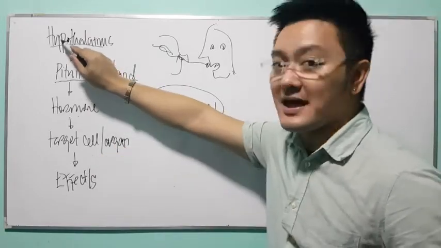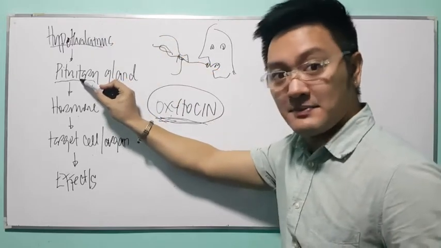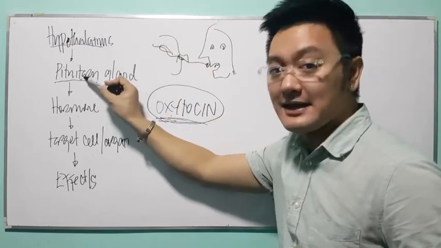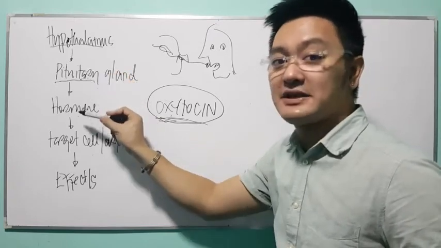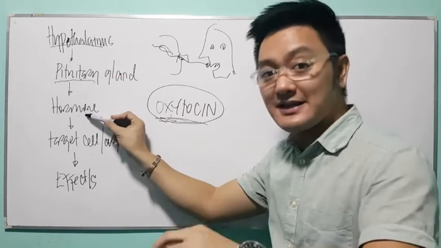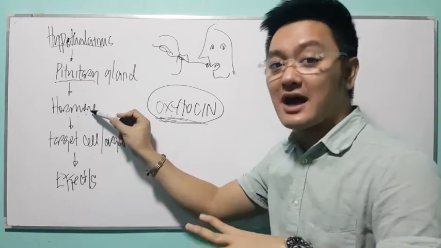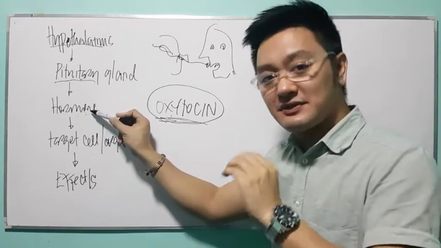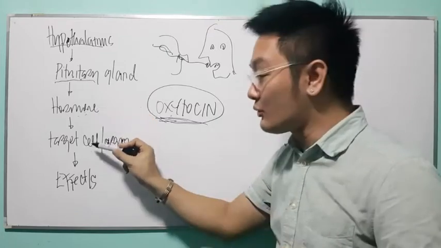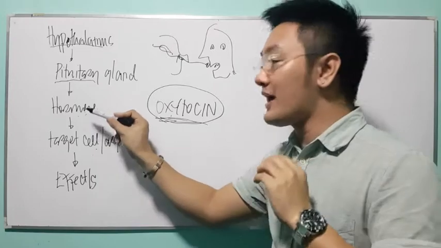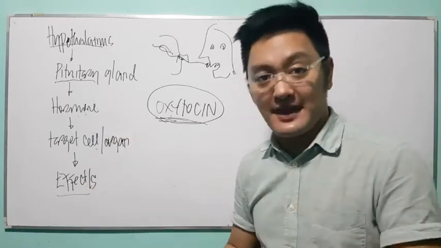So first, hypothalamus, as mentioned, regulates the activity of the pituitary gland. Another name of the pituitary gland is hypophysis. Once stimulated, your pituitary gland releases a hormone. Once hormones are released, they go to your bloodstream. Remember, I said that endocrine is a form of ductless gland. Once a substance is released, it goes directly to the bloodstream. When it enters the bloodstream, it goes to your target cell or structure. When that hormone reaches the target cell or structure, that is the only time it will take effect.